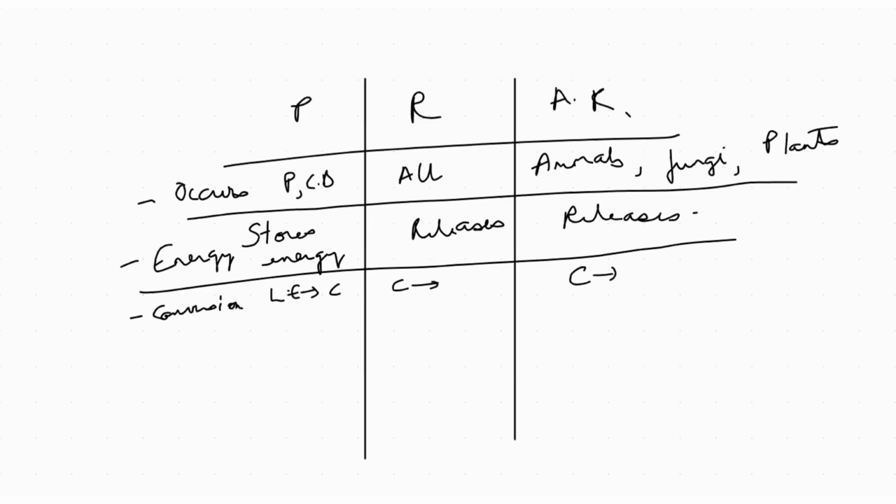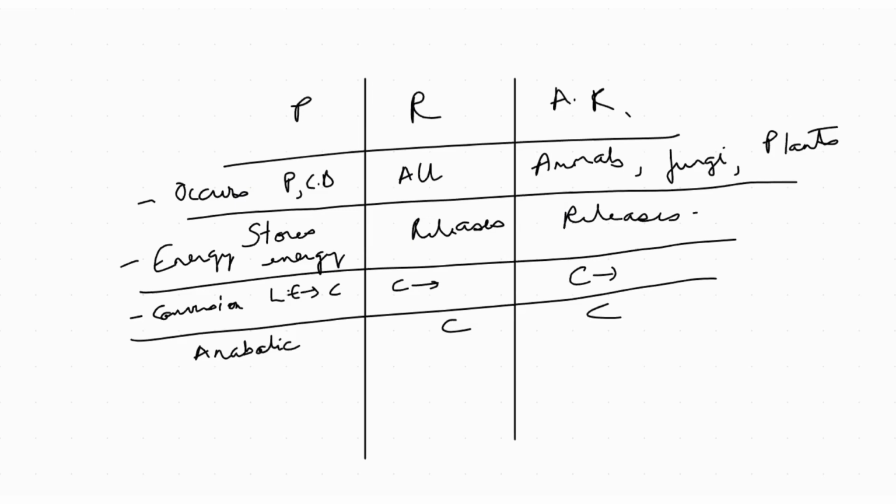Okay. One more thing that we can definitely talk about is whether they are anabolic or catabolic. Photosynthesis is which type of reaction? It's anabolic. Anabolic, very nice. Respiration? Catabolic. Catabolic, very good. What about anaerobic respiration? It's catabolic as well. Catabolic, very nice. So you get 4 points, 4 marks, I mean, if you write this much, right? You should have this order in your head. This question comes, this has to be my points, okay?